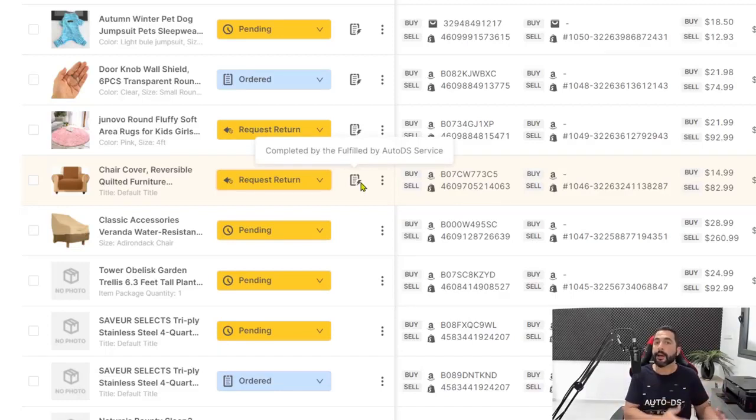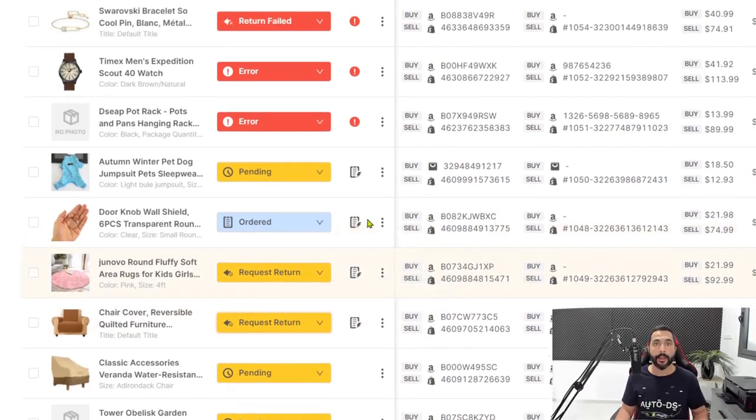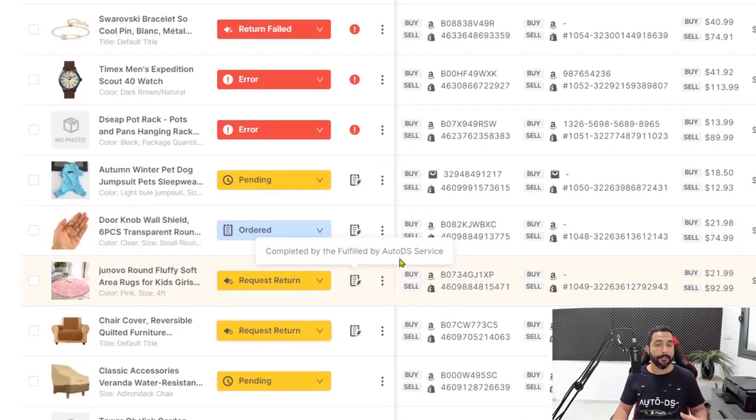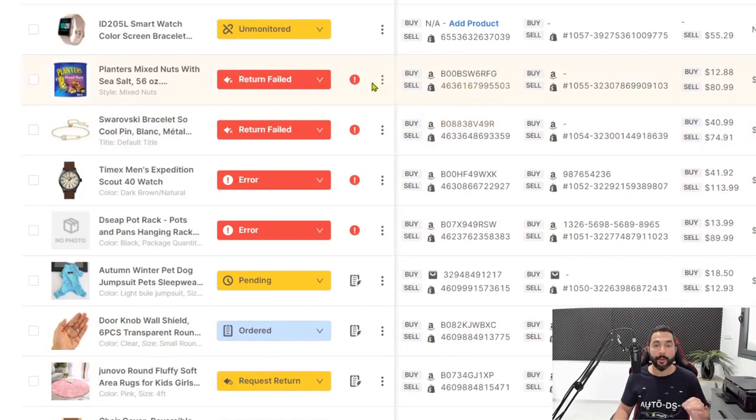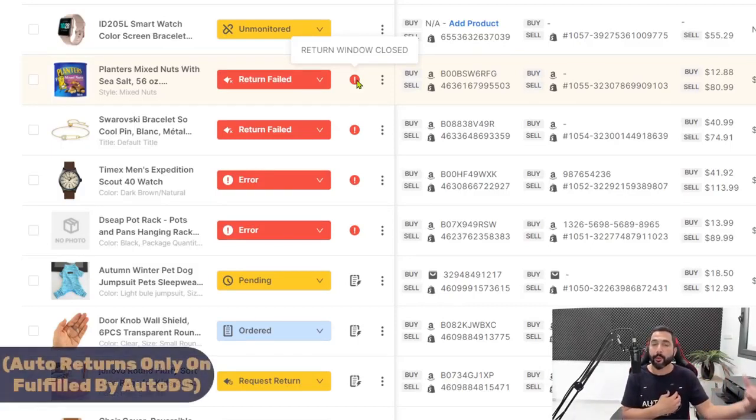And all you have to do is download and send it to your customer and tell him to send the product back with that return label. And if the return request will not be approved, you'll need to hover over the red exclamation mark and see exactly why this return was not approved. In this example, the return window is already closed, which means we had a 30-day return window and let's say 40 or 50 days passed. So we tried to open a return request with the supplier. They rejected for that reason, and that is exactly the reason that we're seeing here.